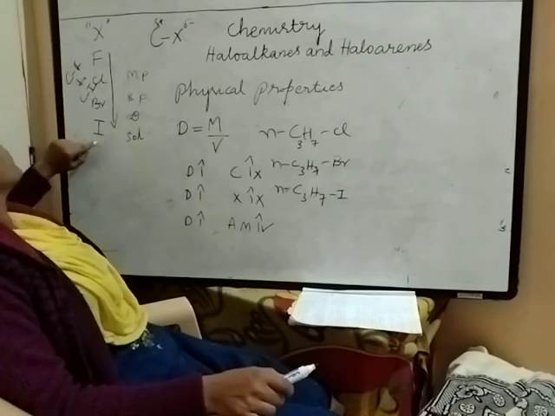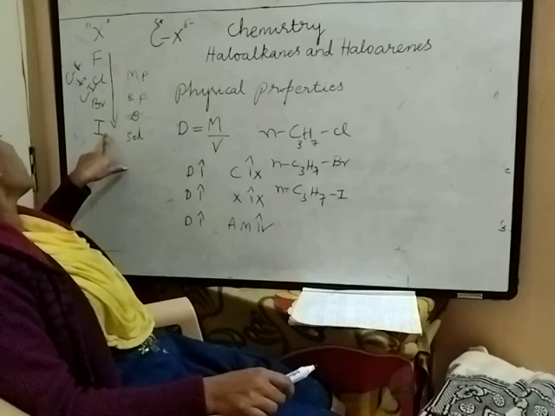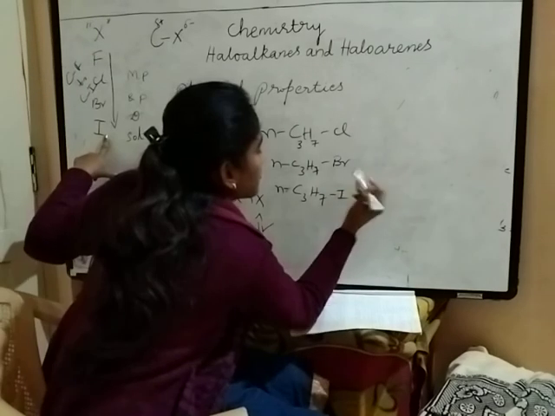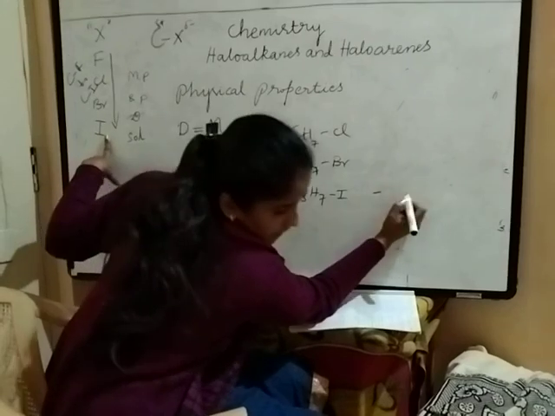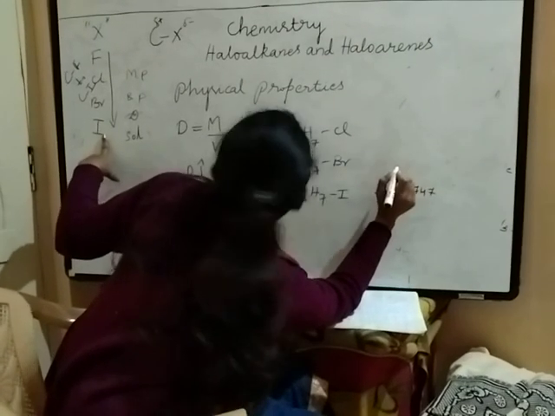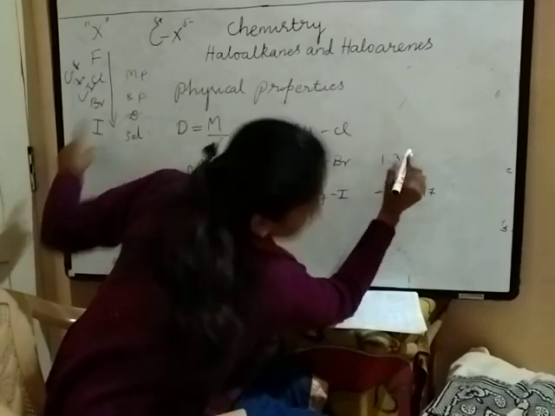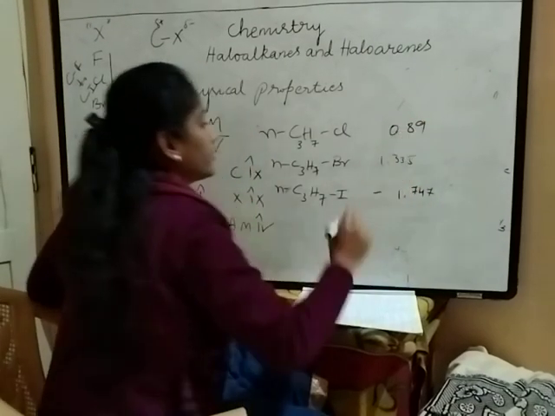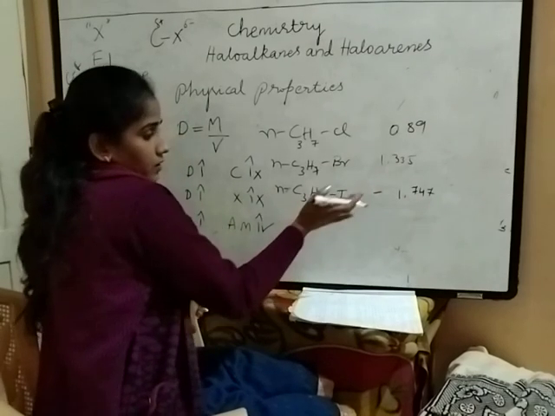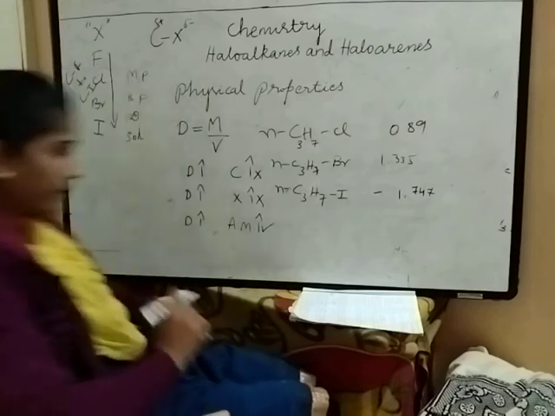As we move down the group, the atomic mass increases. Which halogen has more atomic mass? Iodine. So iodine has more atomic mass, so the density they have given is 1.747. For bromide, 1.335, then 0.89. If you know the topic neatly, you can arrange the density numbers.